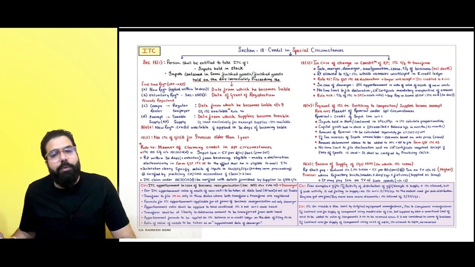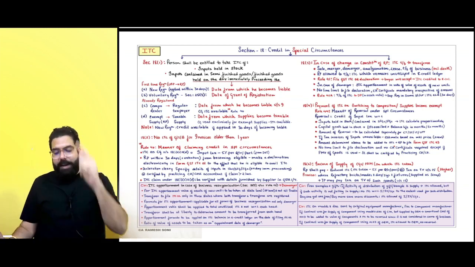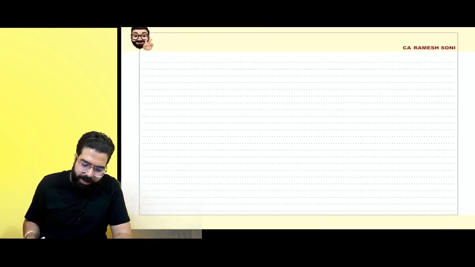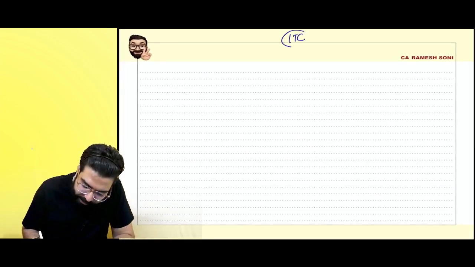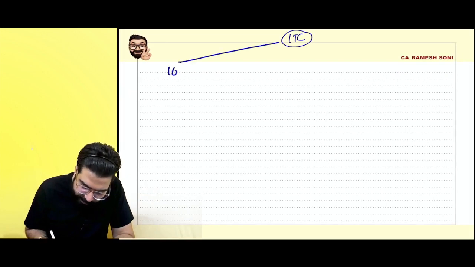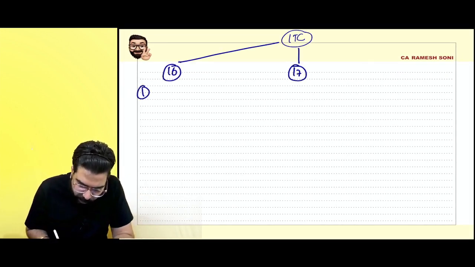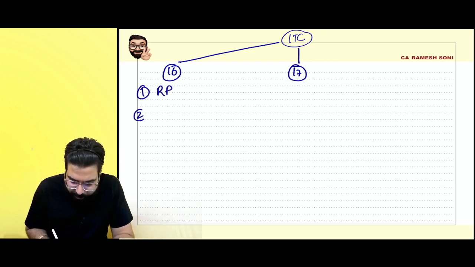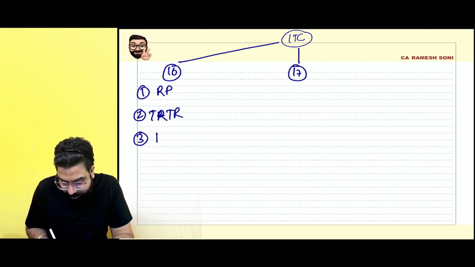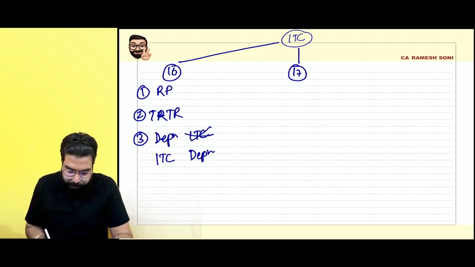Now, the next section which we are going to discuss is section number 18. Before we start the section, I would like to tell you what we have done till now. We started the input tax credit chapter. I started section number 16 and I taught you section number 17. Section 16(1) told you a registered person is eligible. Section 16(2), the conditions. Section 16(3), if you take depreciation, don't take ITC. If you take ITC, don't take depreciation. Done, sir. Point is clear.